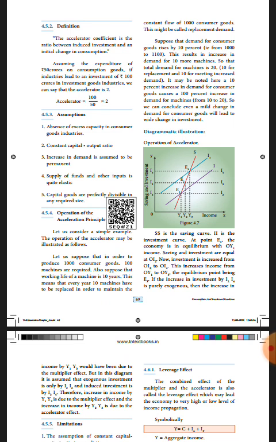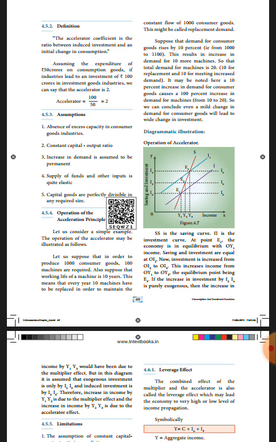Suppose the working life of a machine is 10 years. Every year 10 machines have to be replaced to maintain the constant flow of consumer goods. That is called replacement demand.